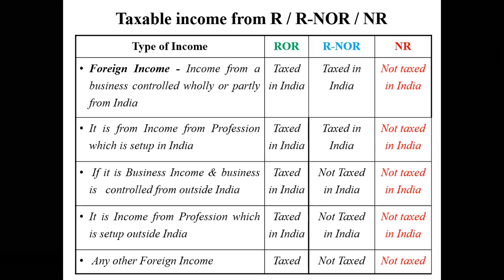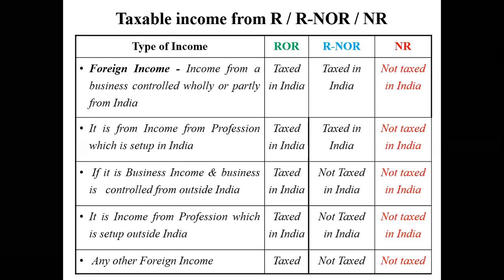Next, if that foreign income is from a profession, and that profession is controlled from India, again, only the first two heads are liable to pay tax. The last one need not pay tax. Same gets continued for the third point. If the business is controlled from India, though it is received outside India, it is earned outside India, but if the business is controlled from India, only the first two heads are liable to pay tax. The last person need not pay tax on it. Clear?